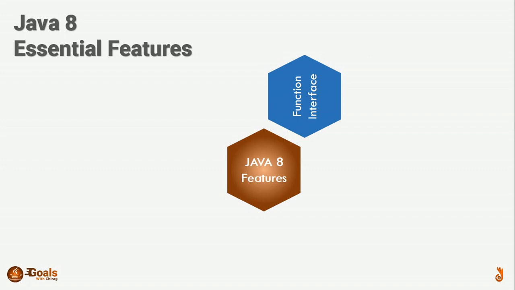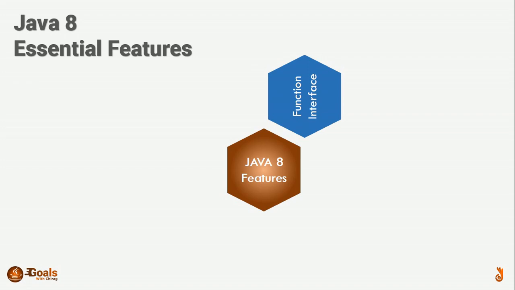In addition to interface, some enhancement was made in Java 8, like a new type of behavior added, which is known as single abstract method interface. That means an interface having only one abstract method is known as a functional interface.